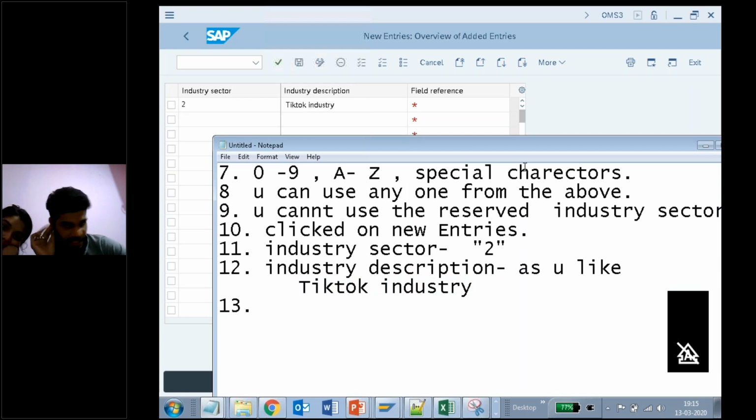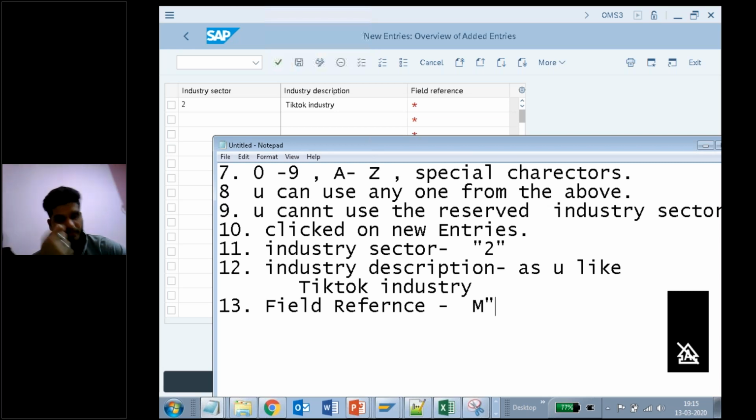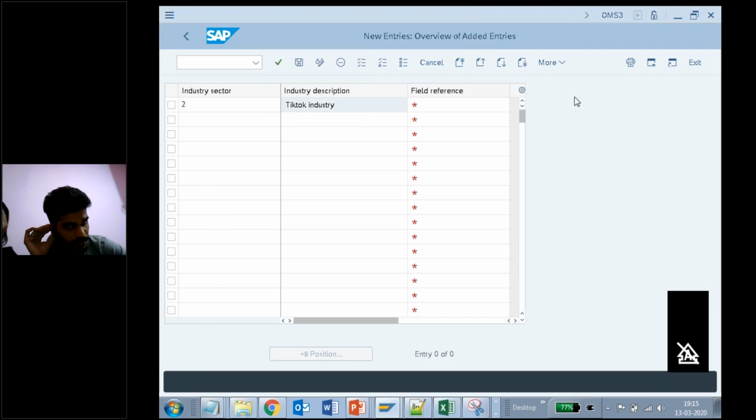The 13th one. What is that? It is asking me for the field reference. So for field reference, we should choose the M. Why M? Because this is for the material. That's the reason we are giving the field reference as M. Clear? Field reference. And now you need to click on the save button.